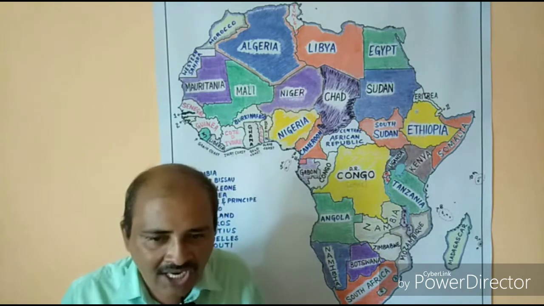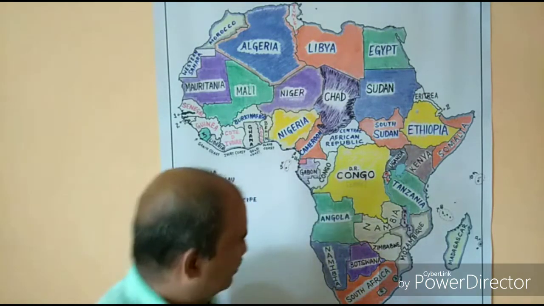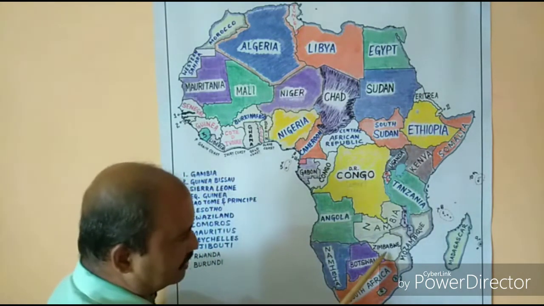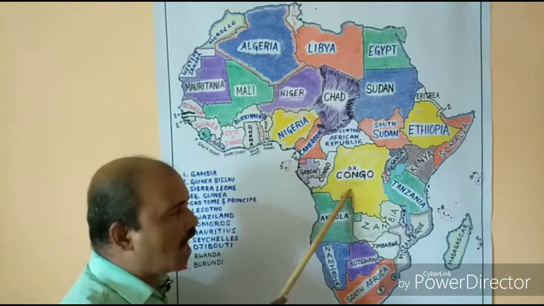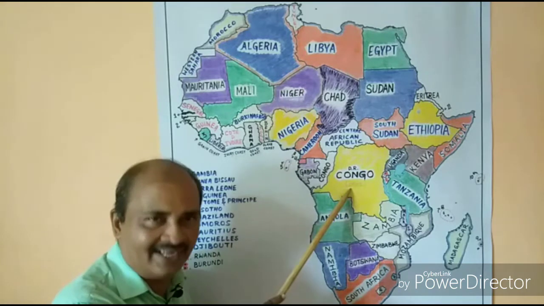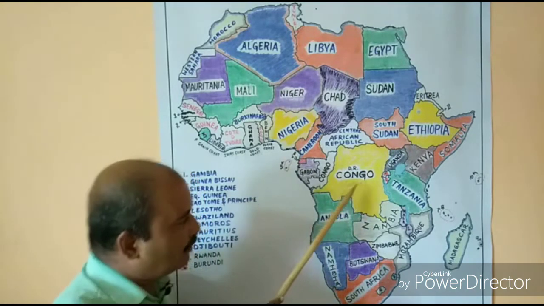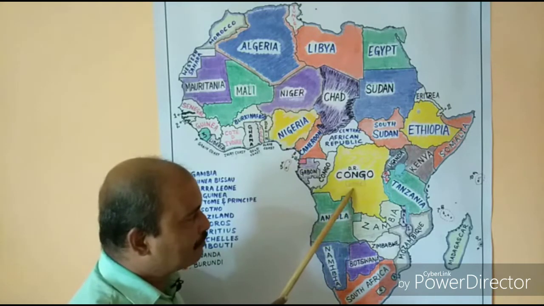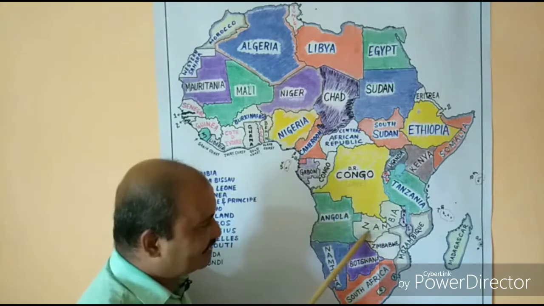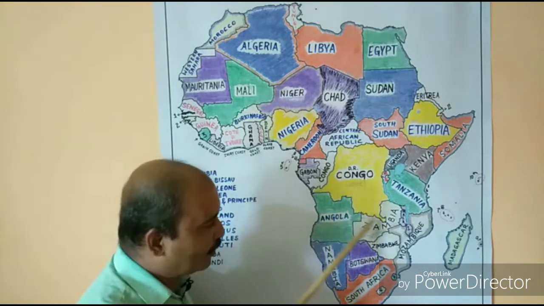Now we have Z, Z and Z. Now what are the 3 Z's? You see Zimbabwe, Zambia, and Congo, once referred to as Zaire, Z-A-I-R-E. Now if you see, Zaire contains 5 letters, but it is the largest. Zambia contains 6 letters, a bit smaller and below it.